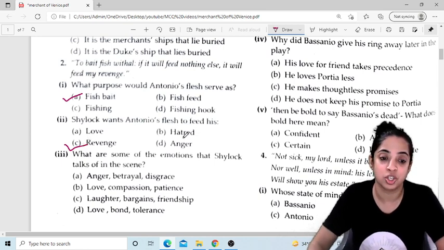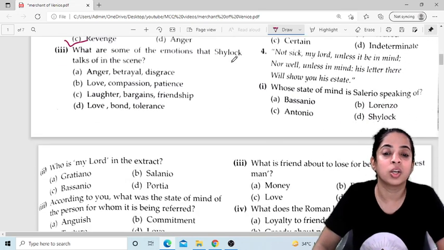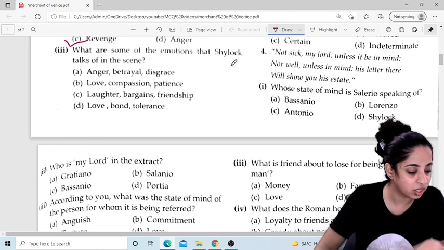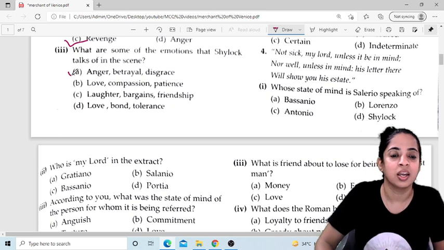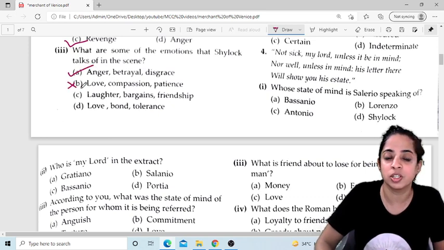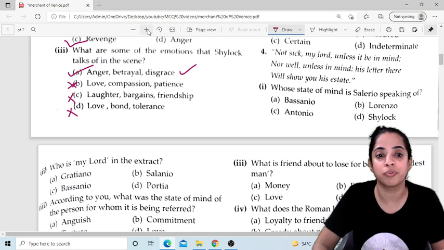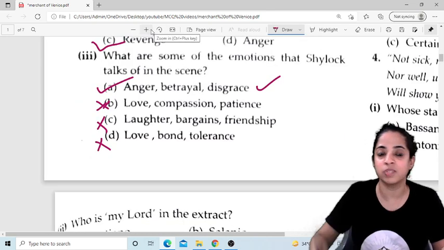It is revenge. What are some of the emotions that Shylock talks of in this scene? What are the emotions of Shylock that come ahead? It is anger, betrayal and disgrace. It can never be love, so this option is ruled out. It cannot be laughter. It cannot be love. So obviously the first option is correct. Sometimes you have to look at the options to find the correct answer. I hope this is very clear and visible to you, children.